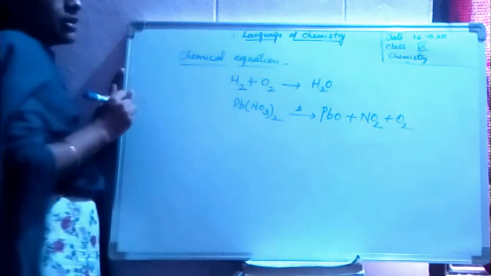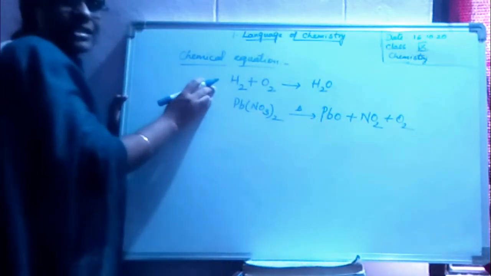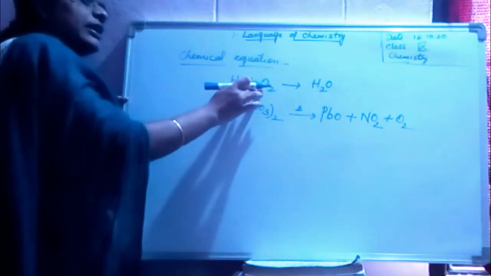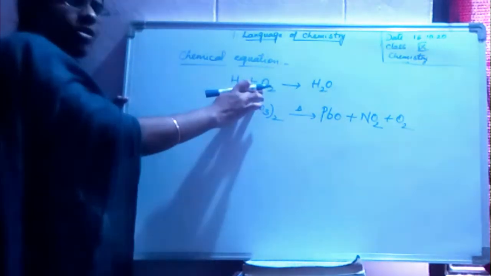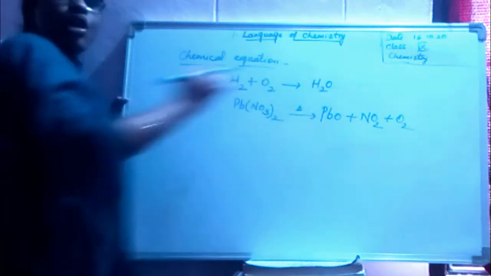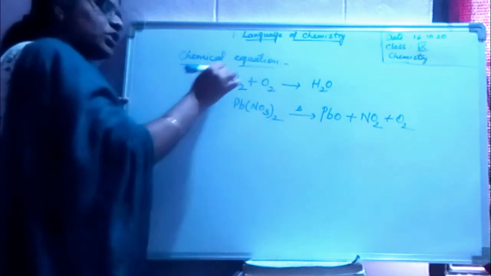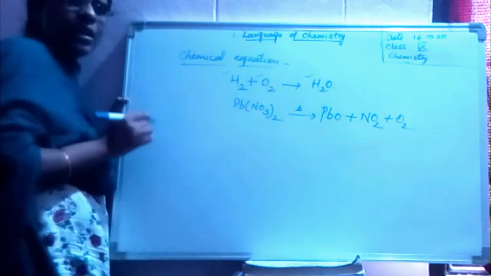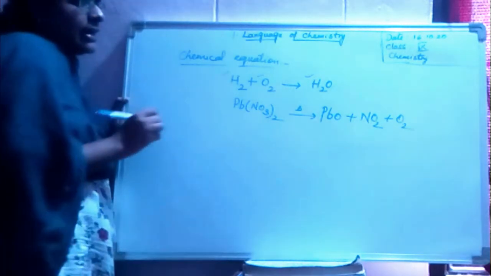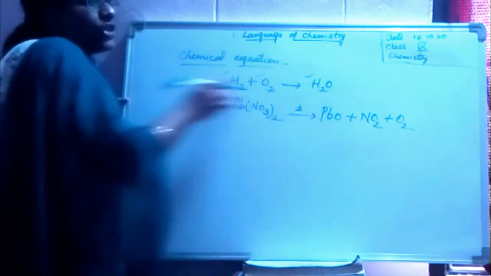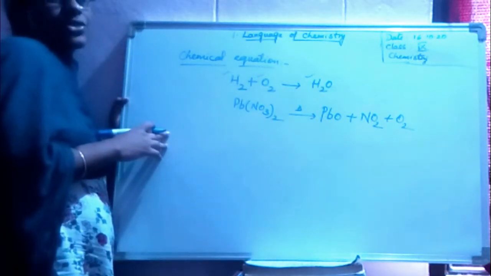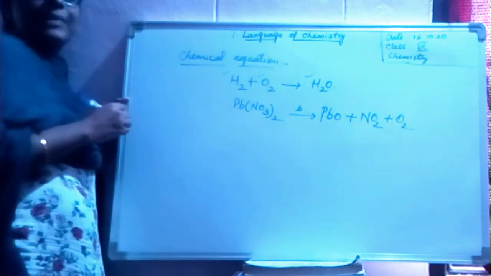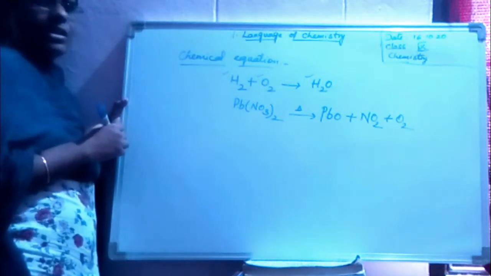See here, children, in the first example, hydrogen is reacting with oxygen to form water. Hydrogen is a chemical, oxygen is a chemical, water is also a chemical. Hence, we are representing it in the form of an equation. Such an equation is called a chemical equation.